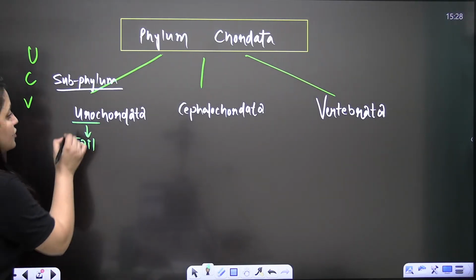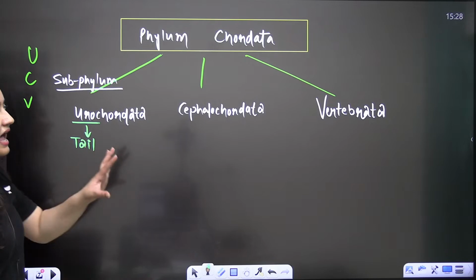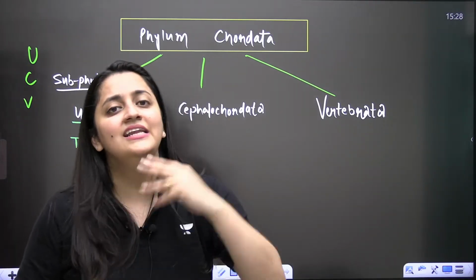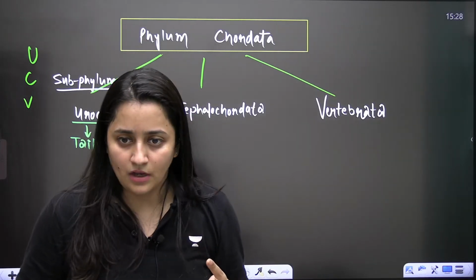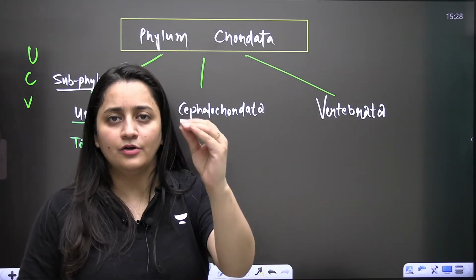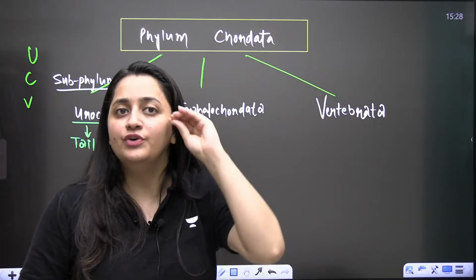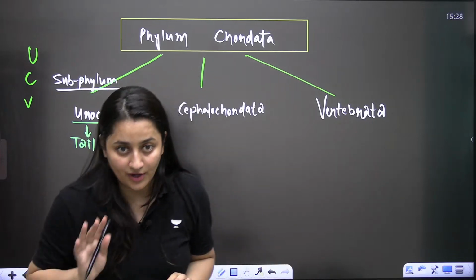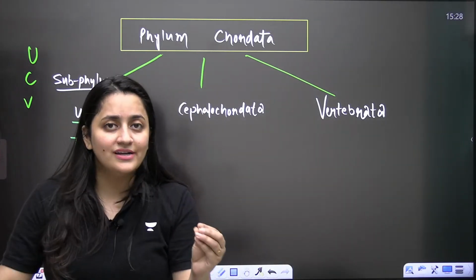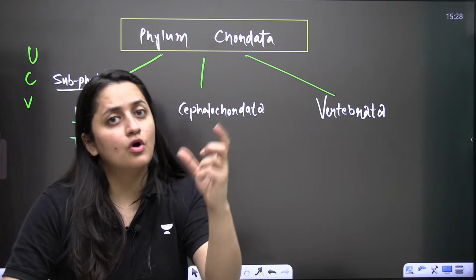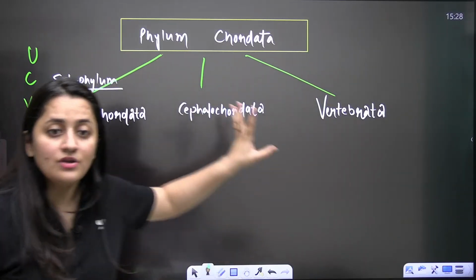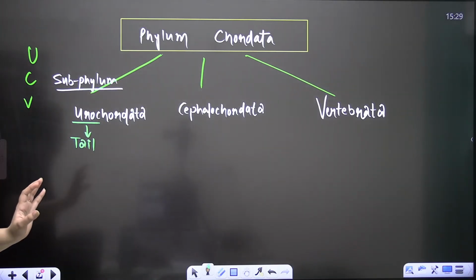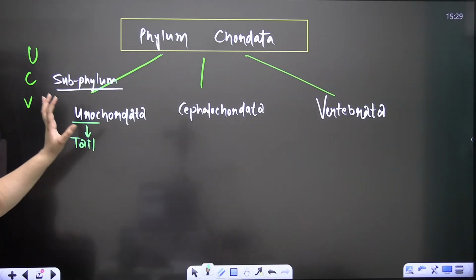So now when the word is Urochordata, Uro means tail. For the phylum Chordata, if we want to be part of it, we need to satisfy these 4 characters, and the most important is the notochord. Notochord should be there, right? So now these Urochordates, they are very, very smart.